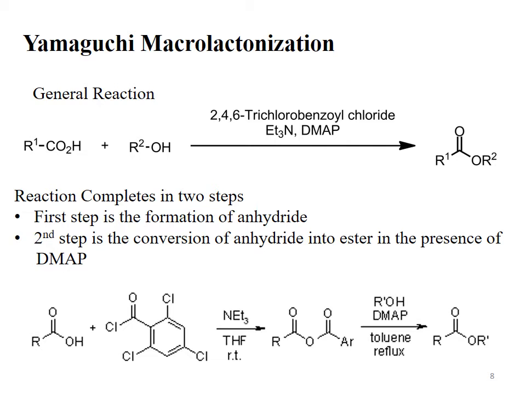So the first step will lead to the formation of the mixed anhydride, then that mixed anhydride, in the presence of DMAP, dimethylaminopyridine, cyclizes to give a cyclic ester. The cyclic ester is called lactone. The resulting reaction is called Yamaguchi lactonization reaction.